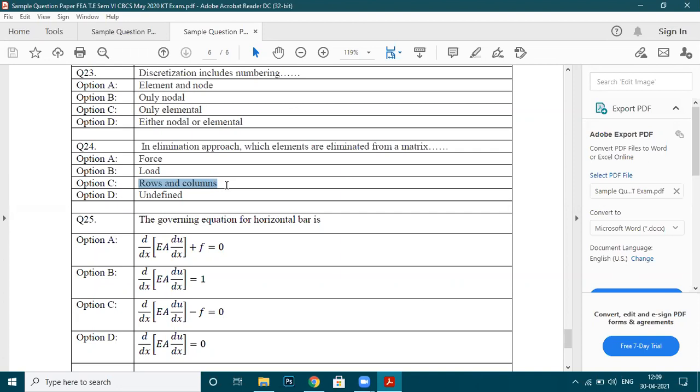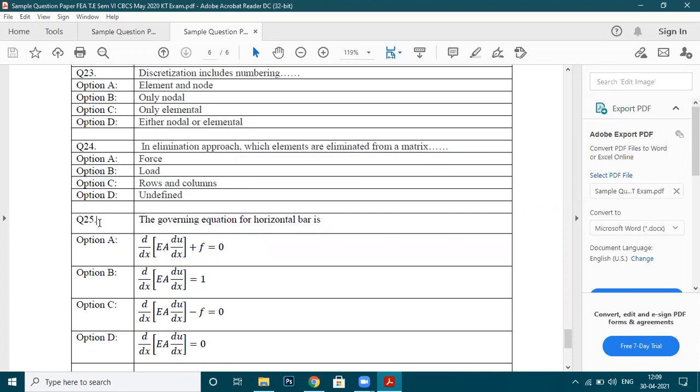Let's say displacement u1 is 0, and u1 is written in the first row. Then that first row and first column get cancelled. So option C is correct.